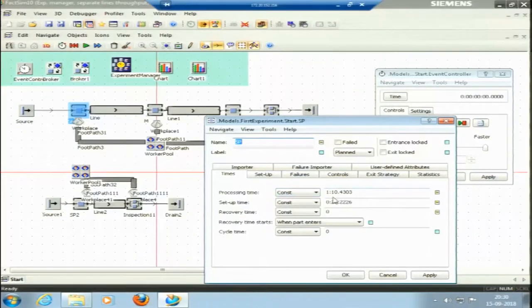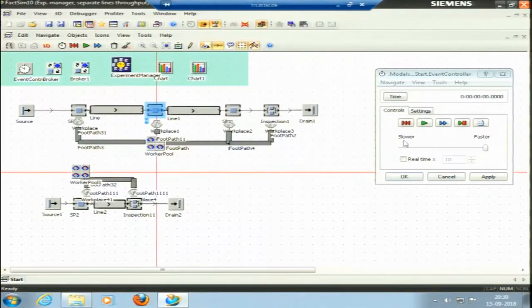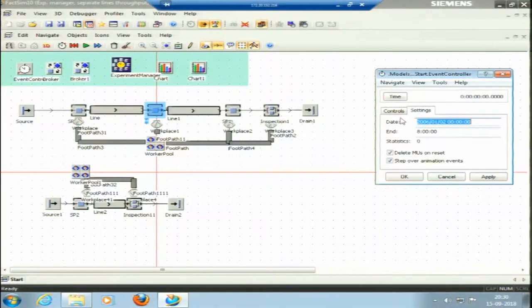This time is kept constant here, and this time is 1 minute and 10 seconds, about 70 seconds it takes to do the machining. Then setup time is about 26 seconds. So for this machine, these are actual times which are taken from the experiments. Live experiments are conducted. For the second machine, the time is about 2 minutes, that is 1 minute 55 seconds, 59 seconds for the processing, and for setup it takes 33 seconds. So these are all taken constant here. This is run for an 8-hour day.